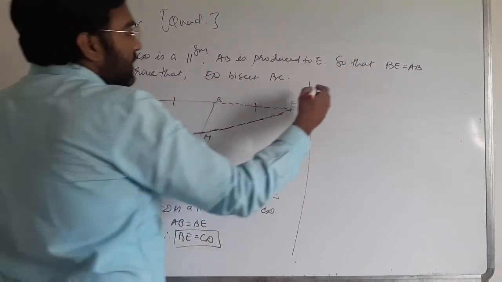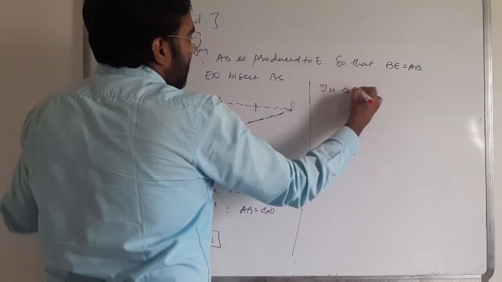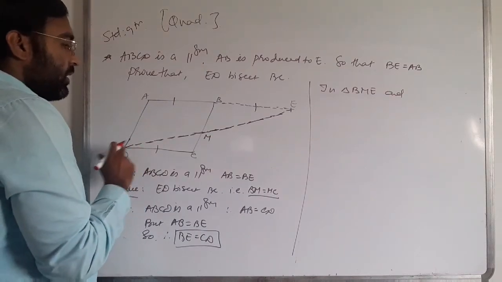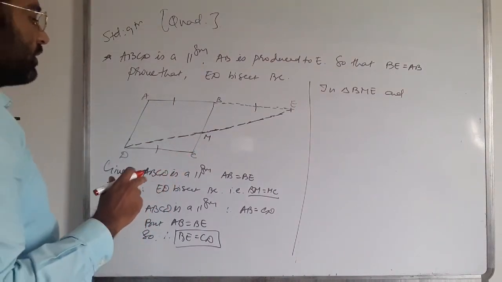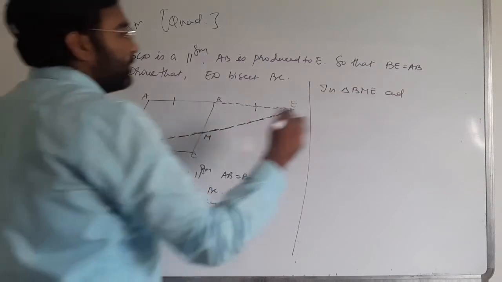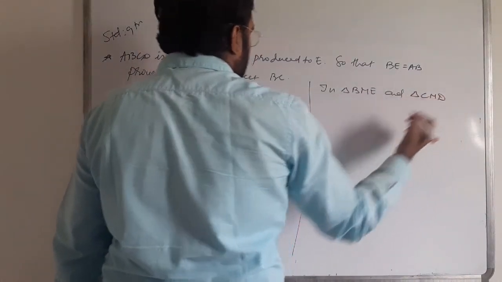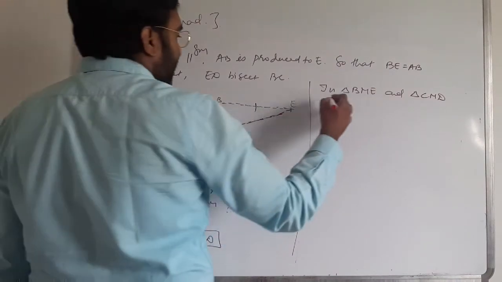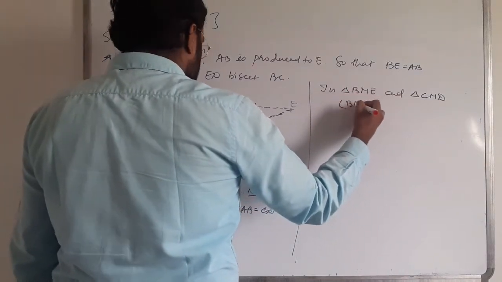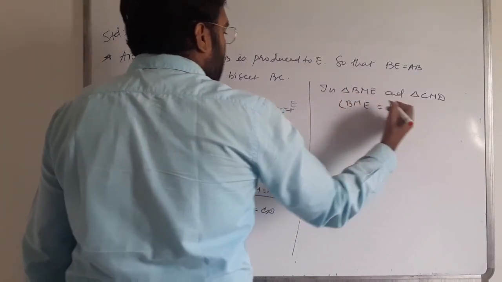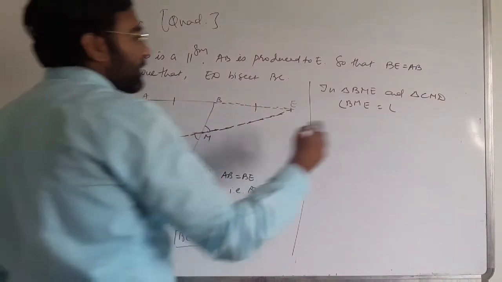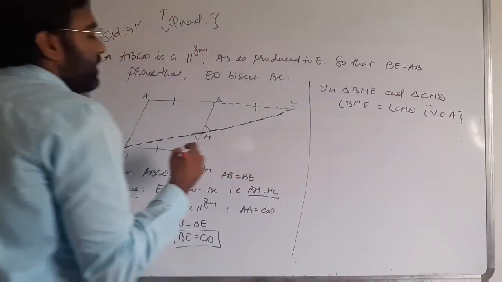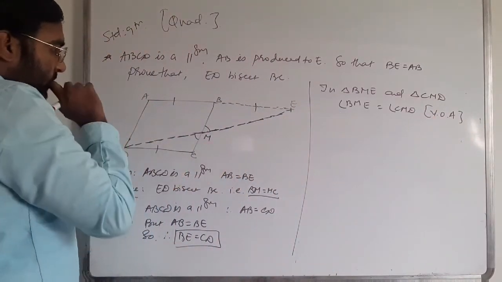So in triangle BME and triangle DMC, or rather triangle CMD, here vertically opposite angles are formed, so therefore I write that angle BME is equal to angle CMD, vertically opposite angles.